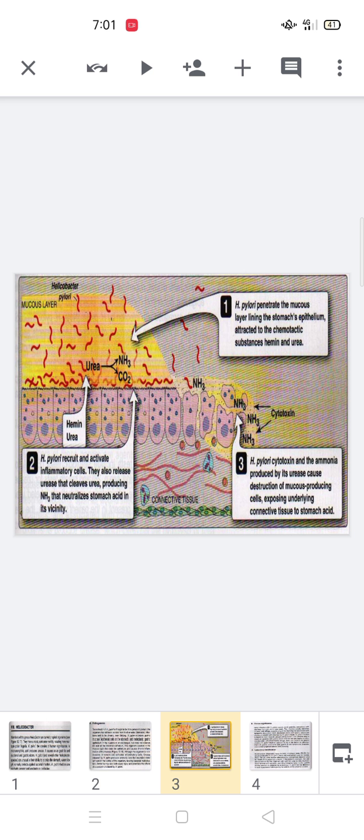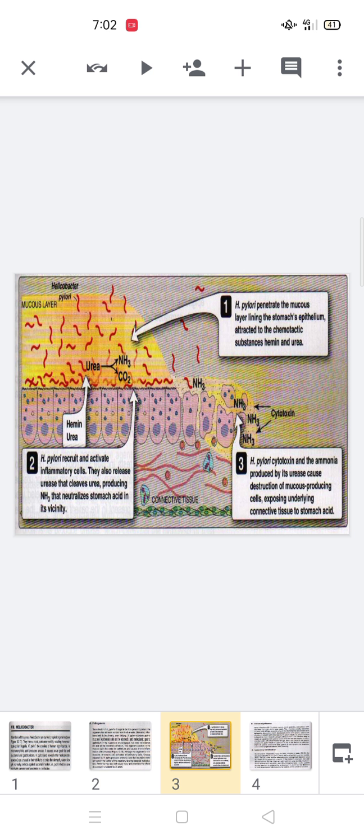Now, this urea is cleaved, producing ammonia as well as carbon dioxide gas. The action of the ammonia is the neutralization of the stomach acidity, making a favorable condition for the growth as well as colonization of this microorganism in the vicinity of the gut.